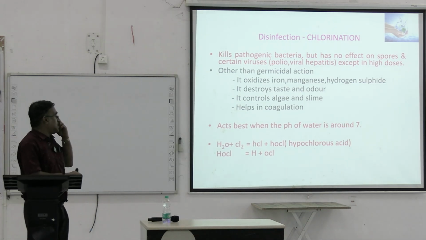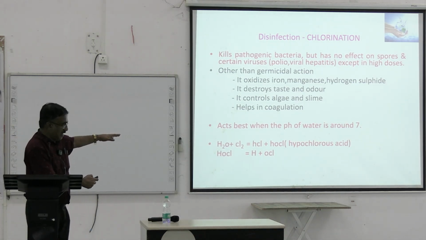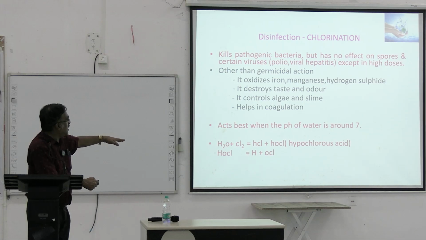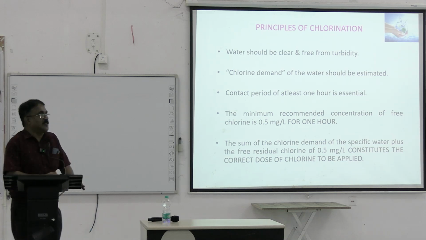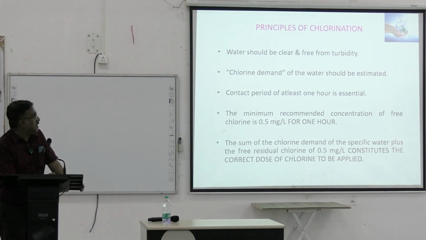Hypochlorous acid, HOCl, is again broken up into hydrogen and OCl. So these are the principles of chlorination. Water should be clear and free from turbidity. Chlorine demand should be estimated. Contact period should be at least 1 hour. And the recommended concentration for free chlorine is 0.5 milligram per liter for 1 hour.